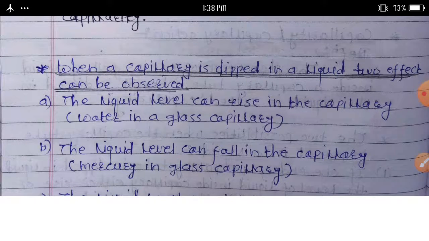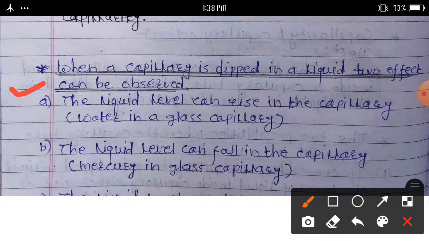Then another point we discuss here: when a capillary is dipped in a liquid, two effects can be observed. First effect, the liquid level can rise in the capillary, for example water in a glass capillary. And second effect, the liquid level can fall in the capillary, for example mercury in a glass capillary. We can observe these two effects, and we discuss them one by one.